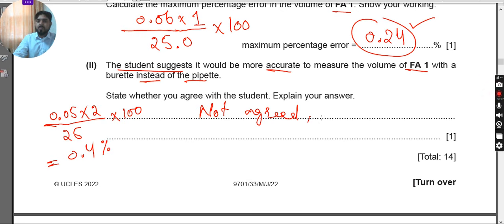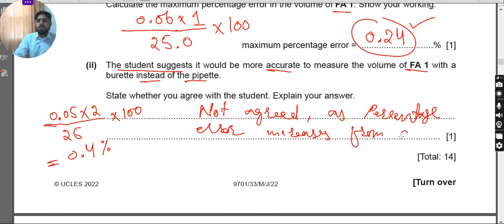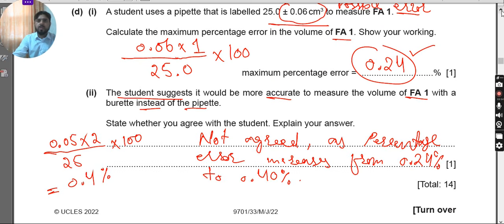Why? As the percentage error increases from 0.24% to 0.40%. This should be your answer. And hopefully, boys and girls, you understand what the procedure was to perform the titration and how to calculate the relative, theoretical and calculation based questions.